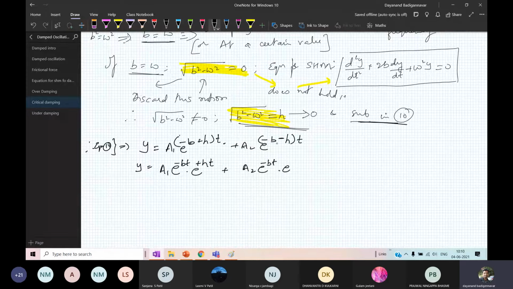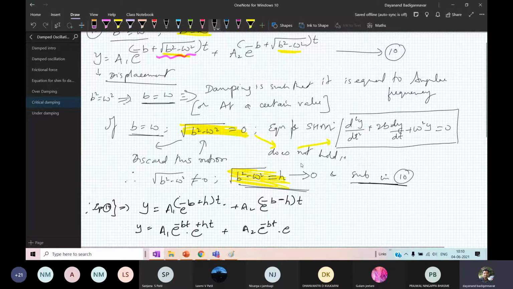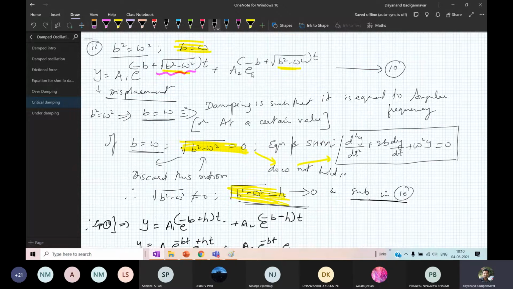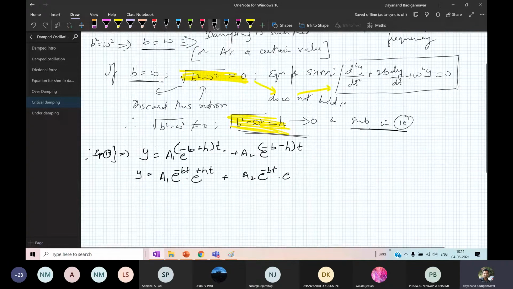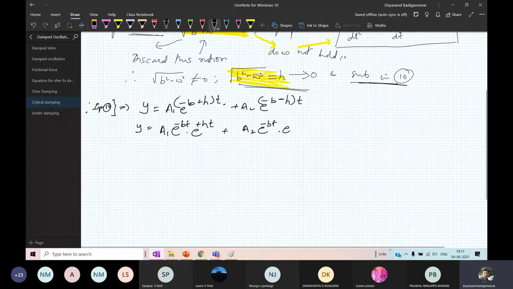Okay, here it is minus b minus. It is not plus, it is minus b root of minus. So I have to take it as minus b into minus of ht. Therefore, I have to take it as minus ht. Now you take the common term. What is the common term here? The common term is e raised to minus bt. So I take the common term e raised to minus bt as it is.